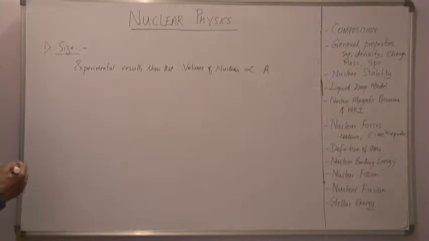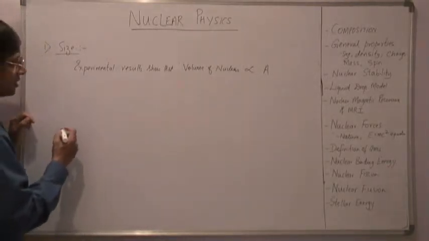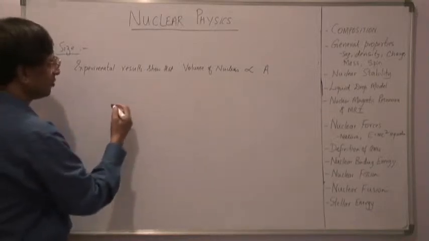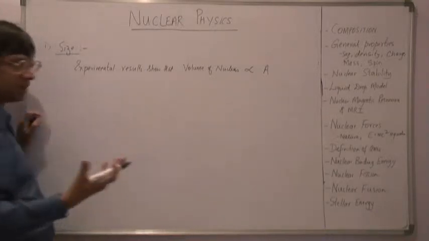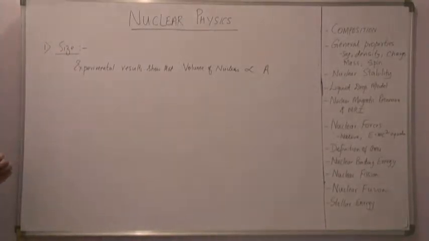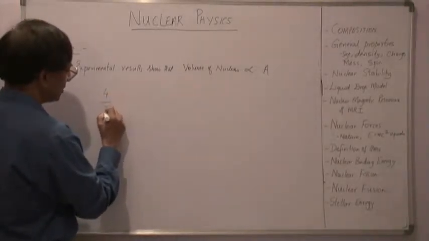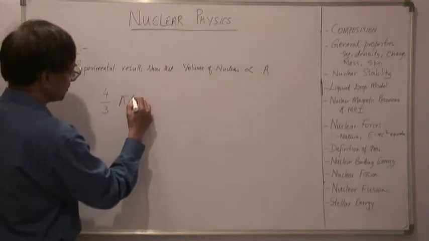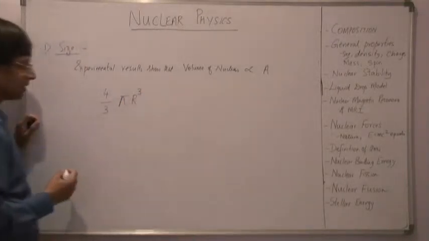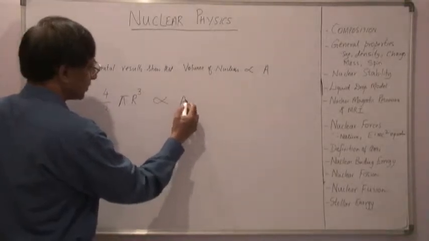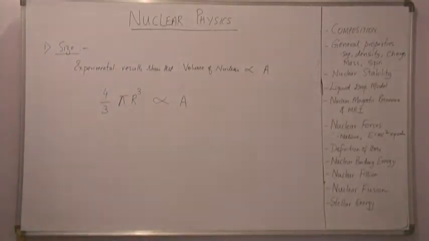So based on this, let us calculate the expression for the size of a nucleus. Assuming that the nucleus is a spherical object, we know that the volume is 4/3 pi r cube. 4/3 pi r cube is directly proportional to A, based on the experimental results.